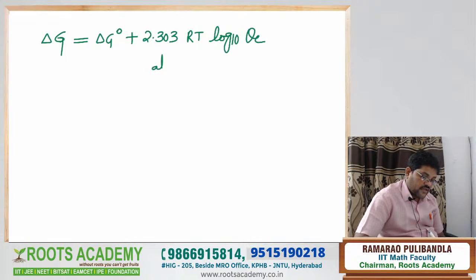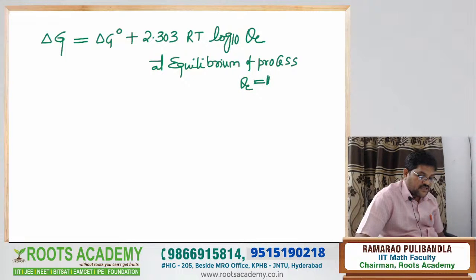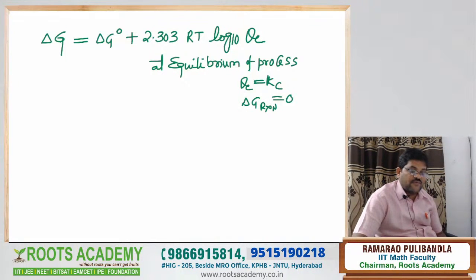At equilibrium of the process, QC is equal to KC, right? At equilibrium of the process, delta G of the reaction is equal to 0.